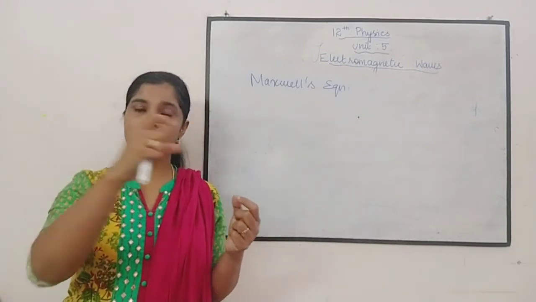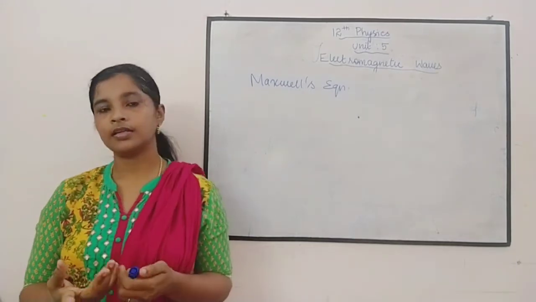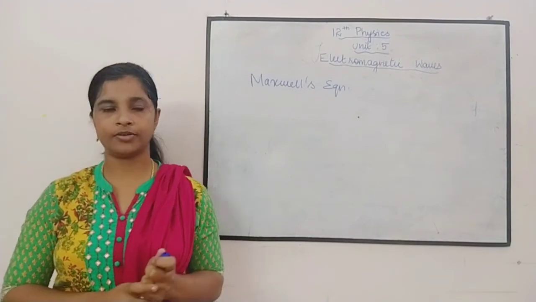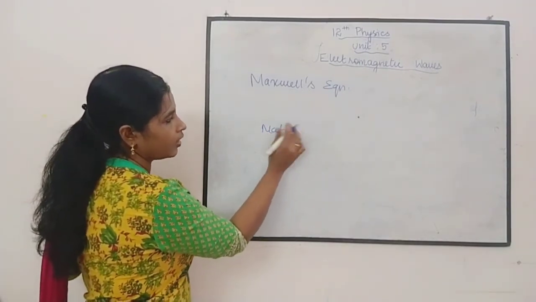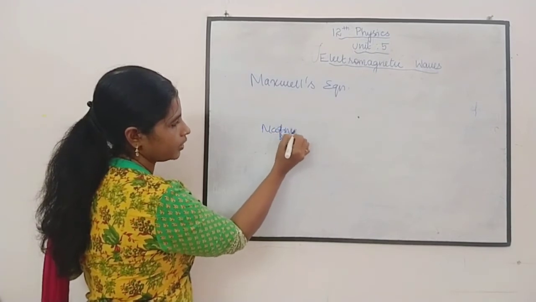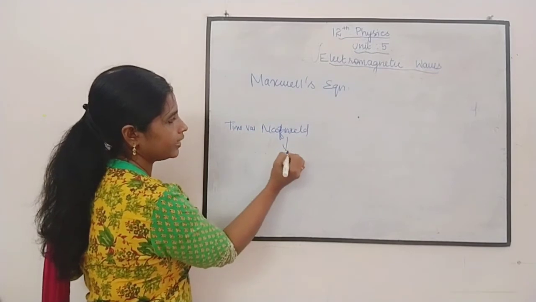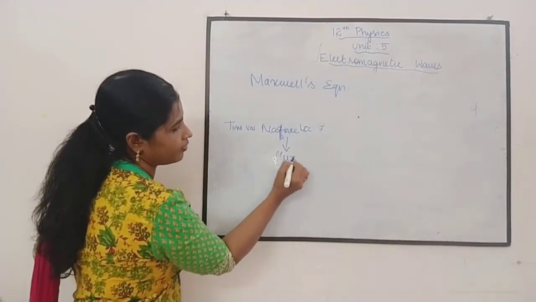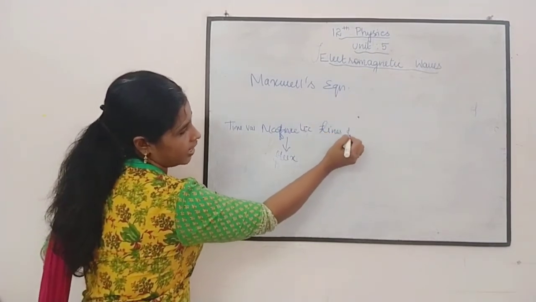That is, a time varying magnetic field produces an electric field, which indicates an electric current.